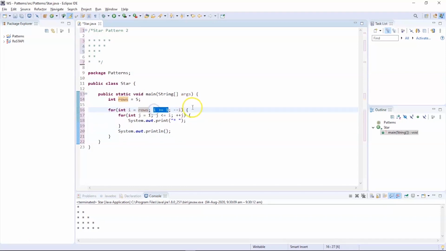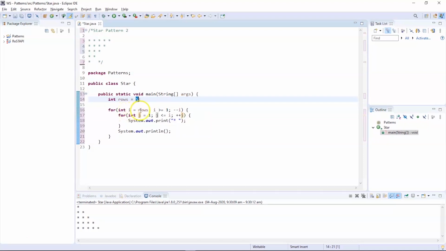Once the condition is true, the control will enter into the inside for loop, and here the counter variable j is assigned the value 1 and the condition is j should be less than or equal to i, followed by the pre-increment operator, which is ++j. So once the condition is true, it will print the value of a star, and followed by that it will again continue the loop. So here the for loop will work in the following way.